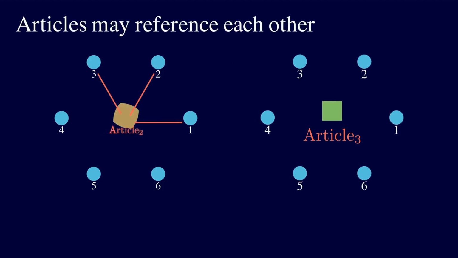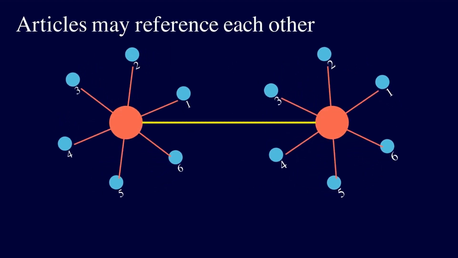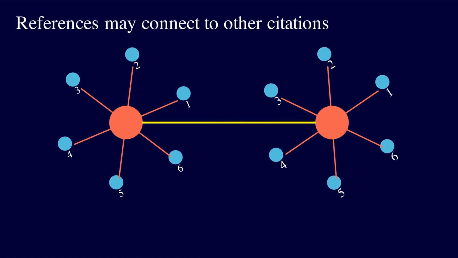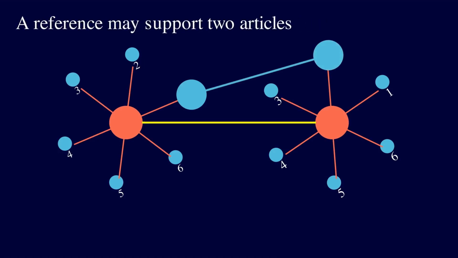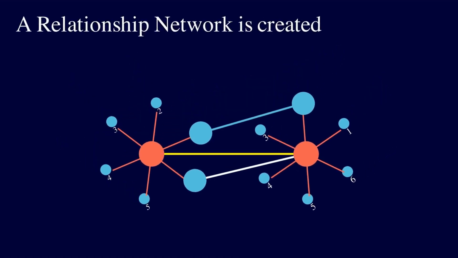We find, for instance, that 2 articles may be sharing information. In other words, those 2 articles may be referencing each other. However, you may also find that a citation for one article and a citation for another article are also sharing some kind of information. In addition, you may find that 2 articles have the same citation. These are all the connections you'd find in a relationship network which we create.